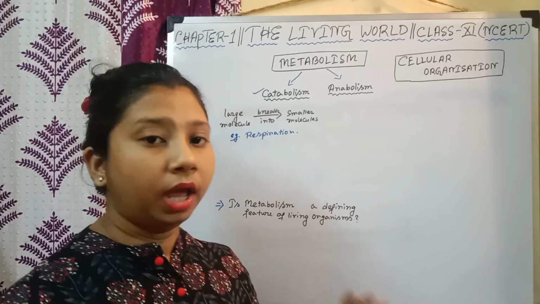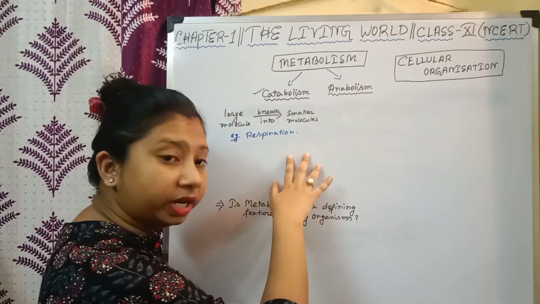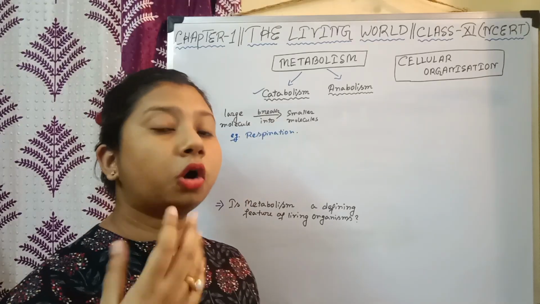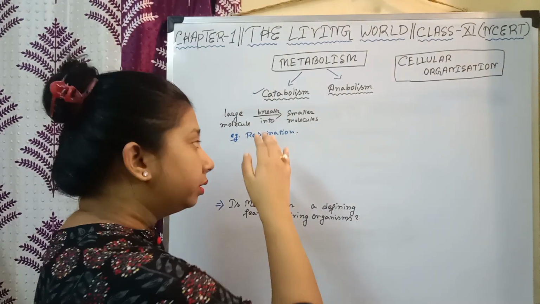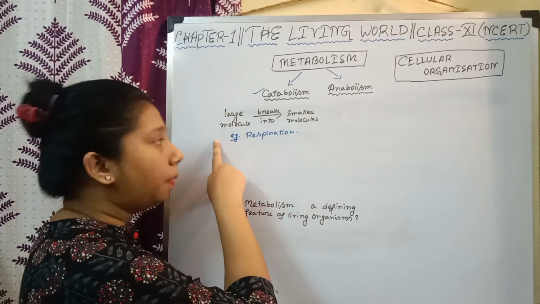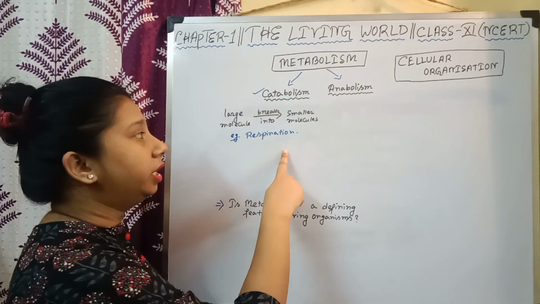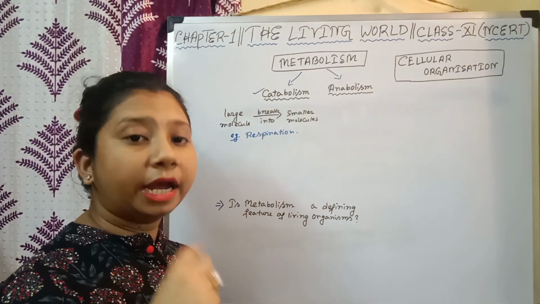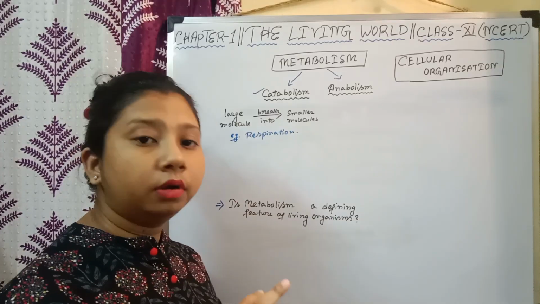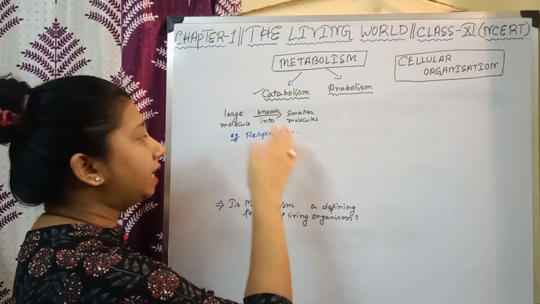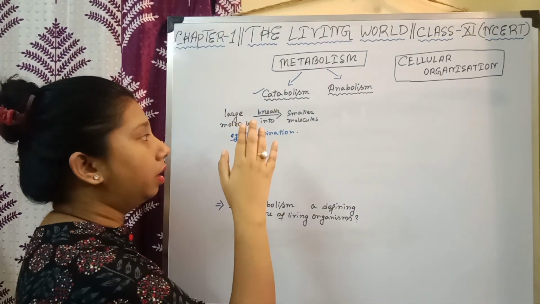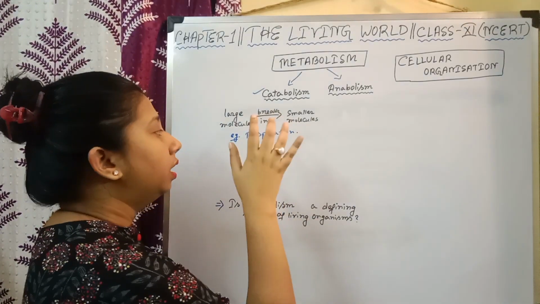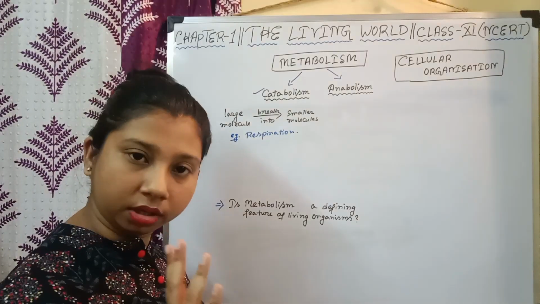Glucose is a complex molecule, and in respiration, the glucose gets oxidized and breaks into smaller molecules such as carbon dioxide and water. We know carbon dioxide is a product of respiration, correct? So as a large molecule, glucose, breaks into smaller molecules such as carbon dioxide and water, we can call respiration a catabolic reaction, correct?